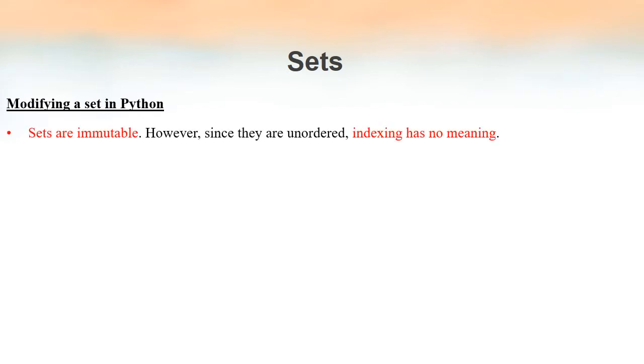Now we will see how to modify a set in Python. As mentioned just now, sets are immutable. That means we cannot change or modify the sets that we have declared. And the elements do not have any order inside a set. So indexing also does not have any meaning with respect to a set.